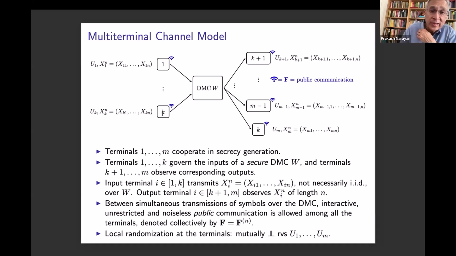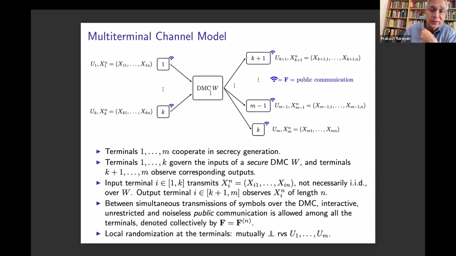Terminals 1 through K govern the inputs of a secure discrete memoryless channel. All the communication through the channel is secure. And the terminals K plus 1 through M observe the corresponding outputs. So K terminals, K can be anything from 1 through M minus 1, control the inputs of the secure DMC, and K plus 1 through M observe the corresponding outputs.